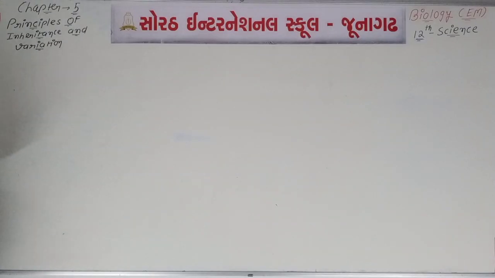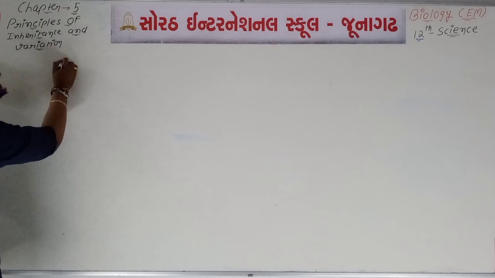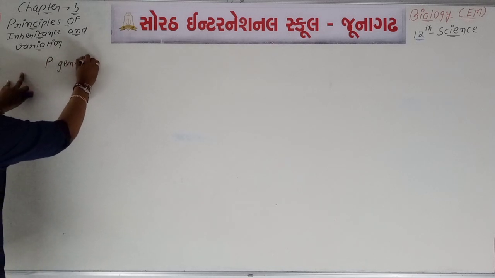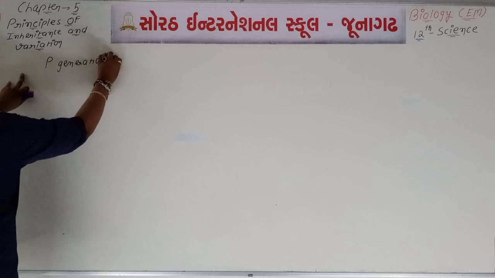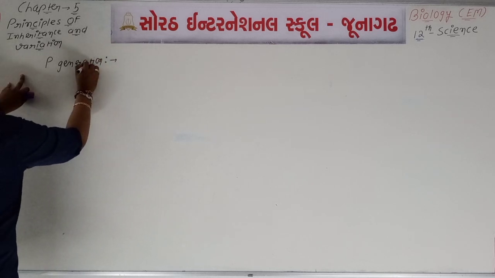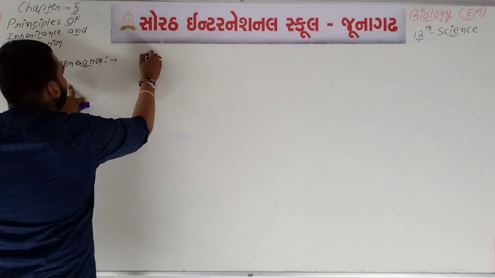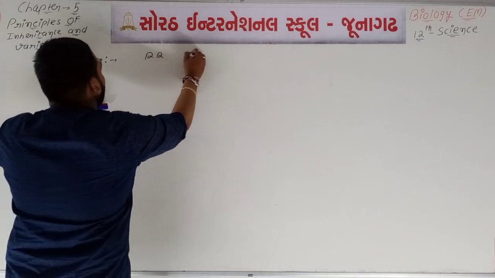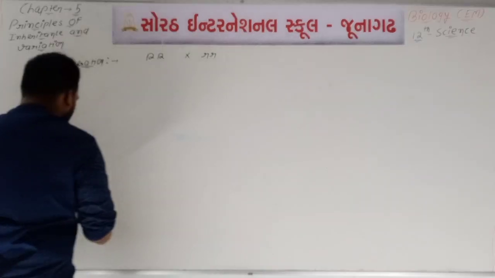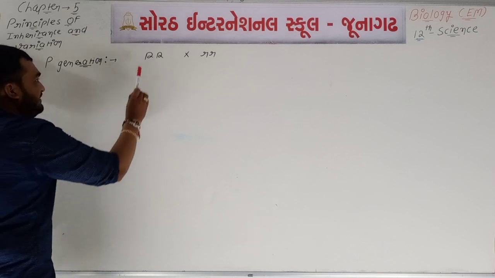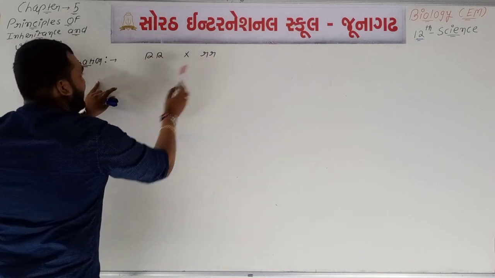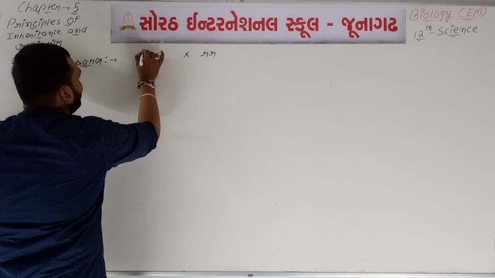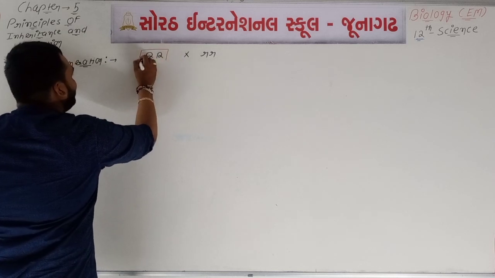Okay, so if we take it as the P generation, we can take capital R crossed with small r. Okay, so see, this capital R and small r is what? It is one type of genotype.